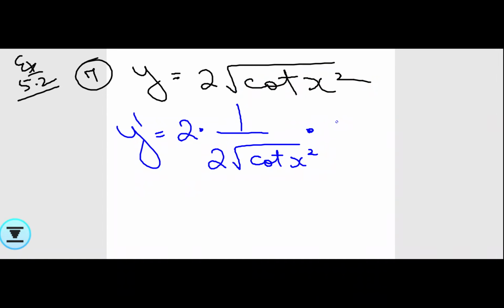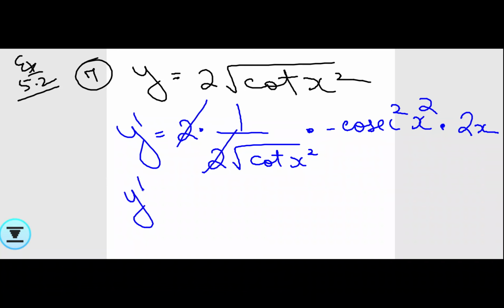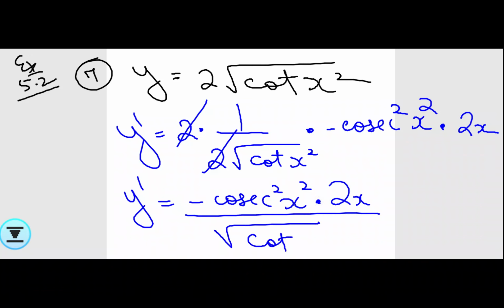How will you differentiate that? Cot x square differentiation will be minus cosecant square. What is my x that I've taken here? X square, but that is not actually x, so put into. X square differentiation is 2x. So this 2 I can cut. Y dash is equals to minus cosecant square x square into 2x by root cot x square.